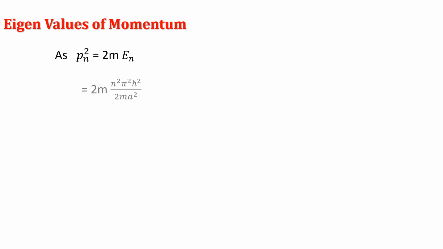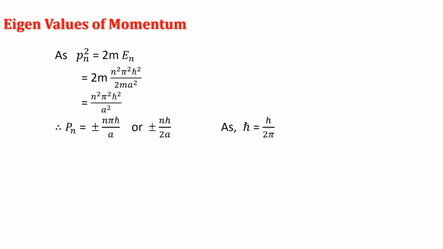We put here 2m multiplied by n square pi square h cross square divided by twice m a square. Here 2m cancels and we get the simplified term n square pi square h cross square divided by a square. Therefore, Pn is equal to plus minus n pi h cross divided by a.